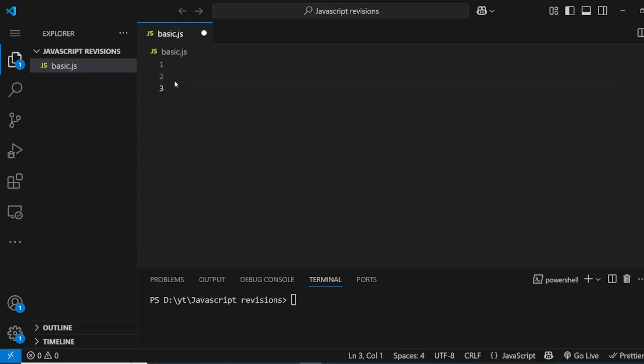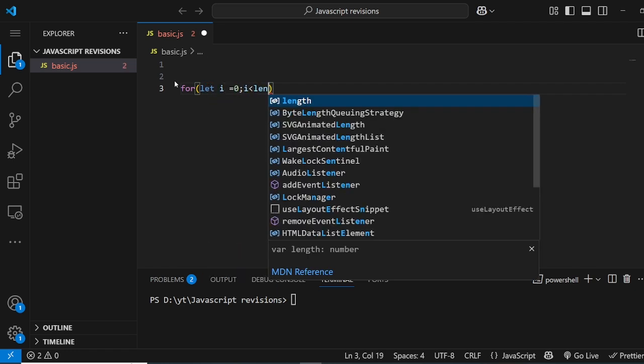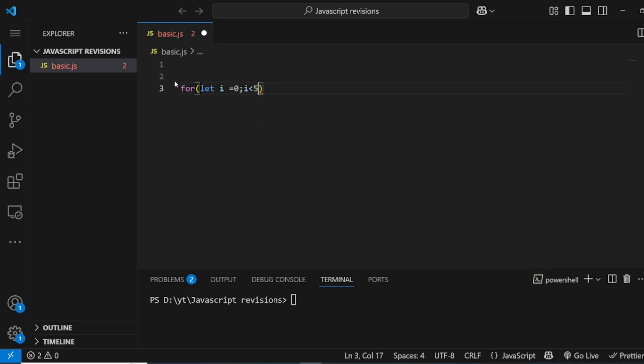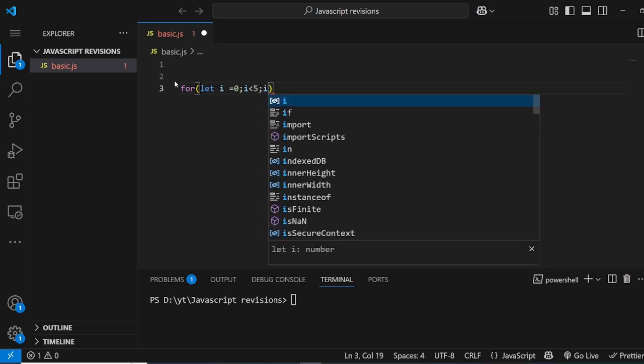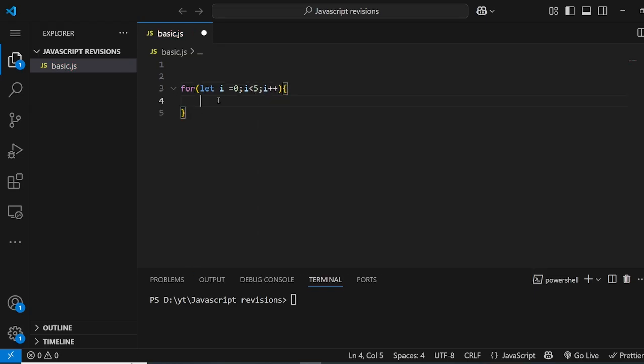The syntax of the for loop is very simple. For let i equal to 0, then i less than some length, let's just say 5, but it could be anything, and i plus plus, and we do the task here. So this is the syntax. The interviewer might ask you to write a for loop syntax if you are going for beginner positions, or they might not. Basically, I don't need to explain it to you, because if you have studied, it's a revision, so I hope you know it, right?